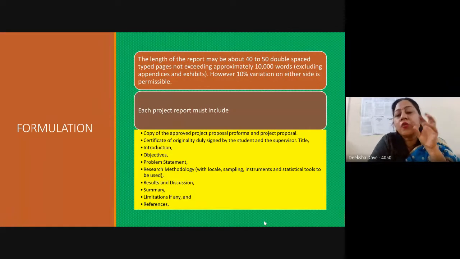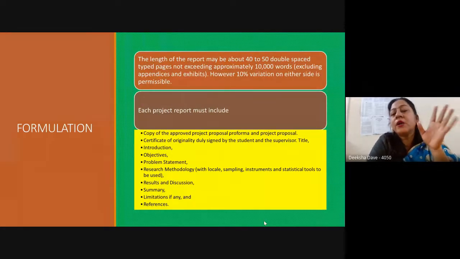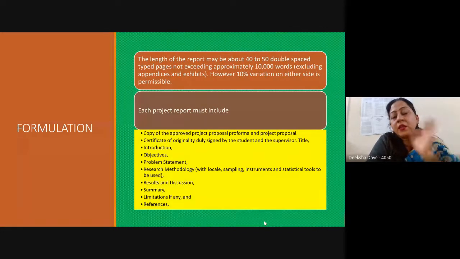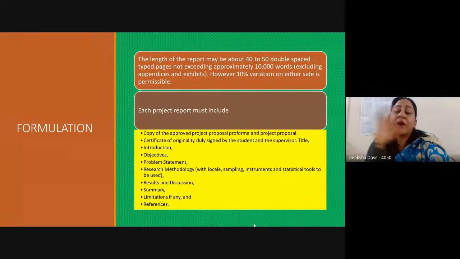From where you are quoting the data, the definitions, whatever you are taking from anywhere, the references should always be given. So this is the structure of the project report, and it should be typed obviously, and it should contain 10,000 words, apart from the references and the other things.